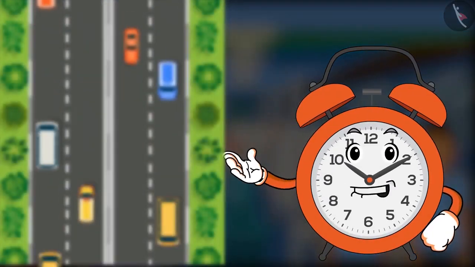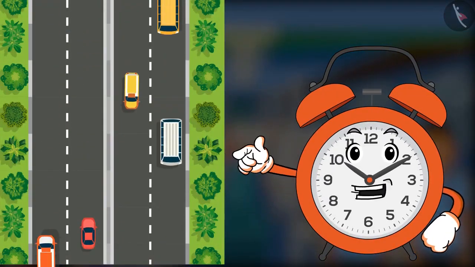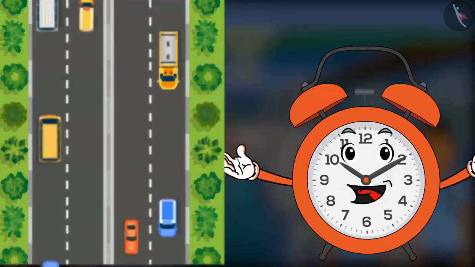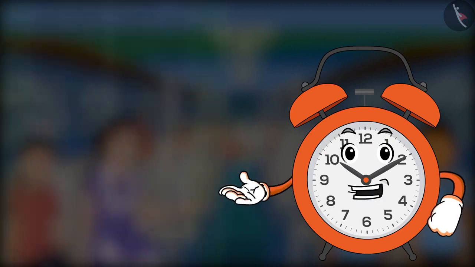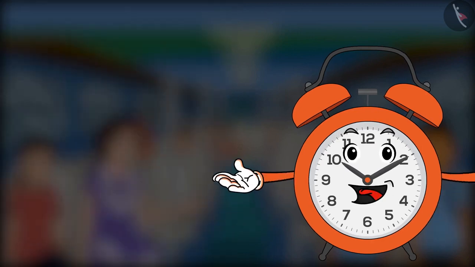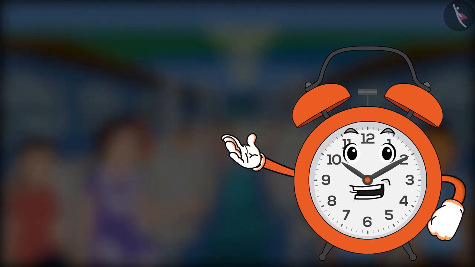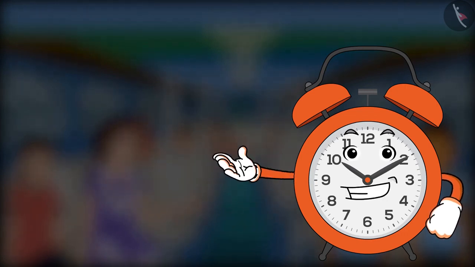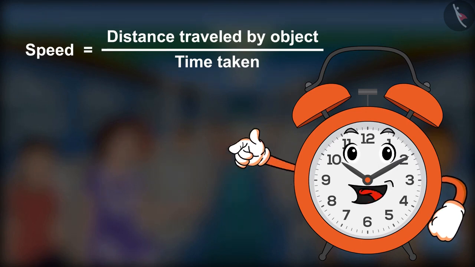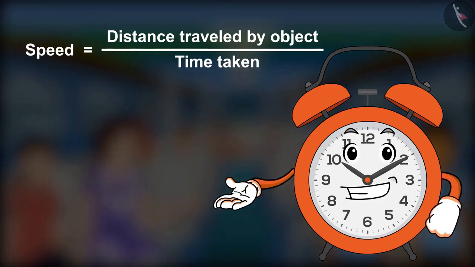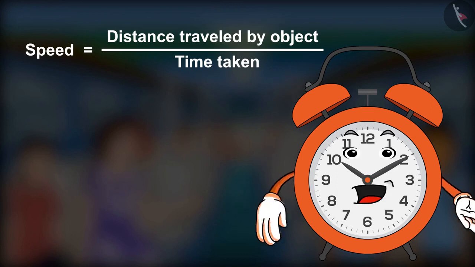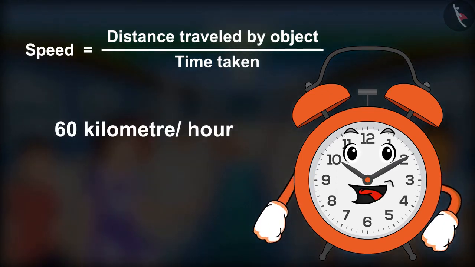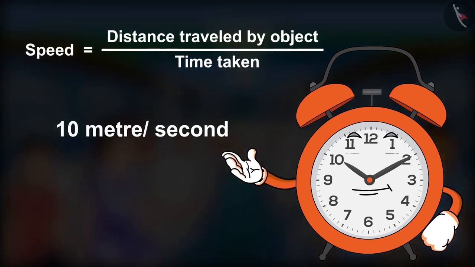So friends, if a bus or a vehicle is moving slowly, then we say that its speed is less. And if the same vehicle is moving fast, then we say its speed is more. In this way, by the speed of the object, we get to know how slowly or fast an object is moving. Now we can define it in such a way that the distance traveled by the object in unit time is called the speed of the object, such as 60 km per hour, 10 meter per second, etc.